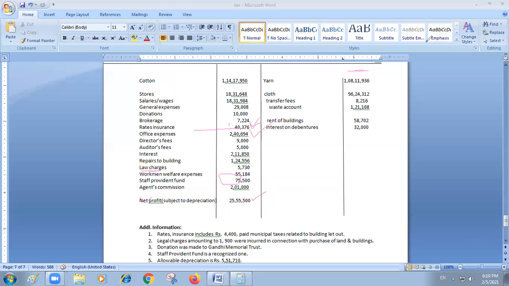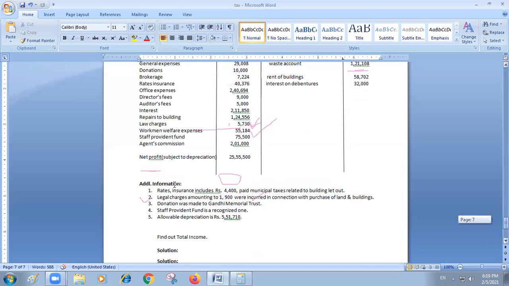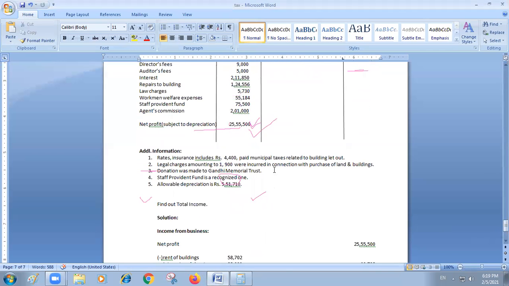Legal charges include one amount, you see: 1,900 were incurred in connection with the purchase of land and buildings. When legal charges are in connection with the purchase of land and buildings, that is of capital nature. They will increase the value of land and buildings. That is not a business expenditure. You have to add back this 1,900 also. You should not allow it. Donations I mentioned, you have to add it. Under 80G you will allow as reduction. Remaining ones we have discussed.